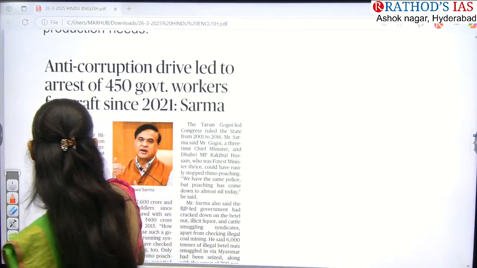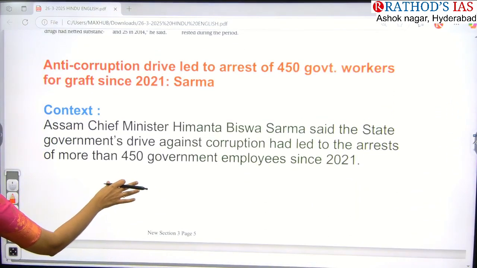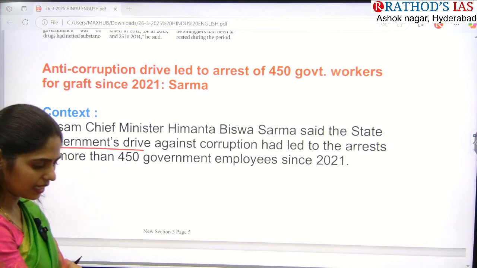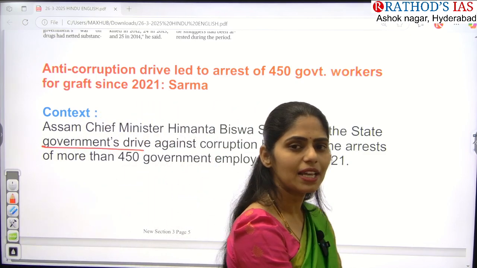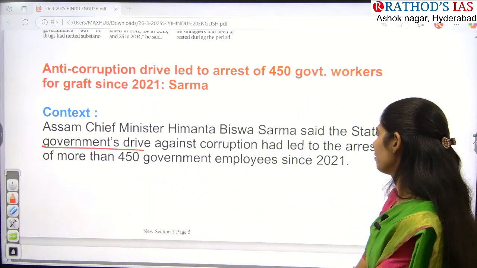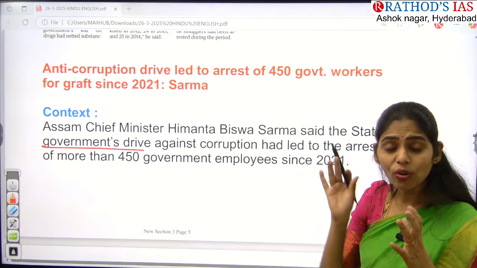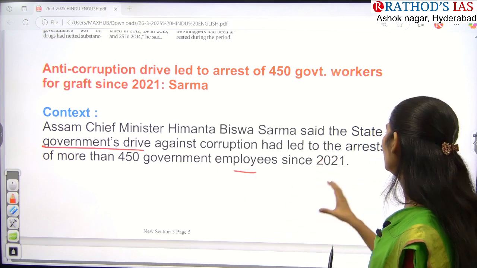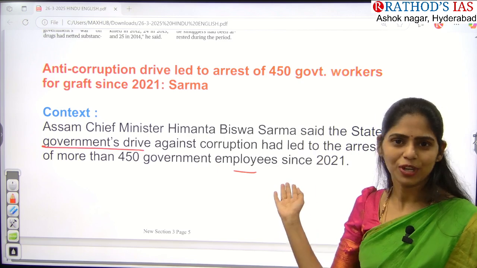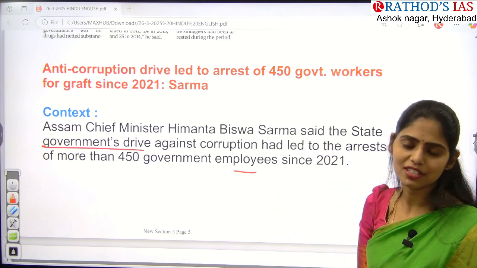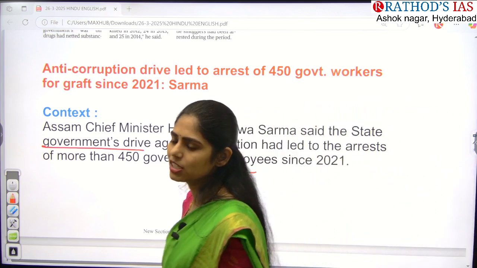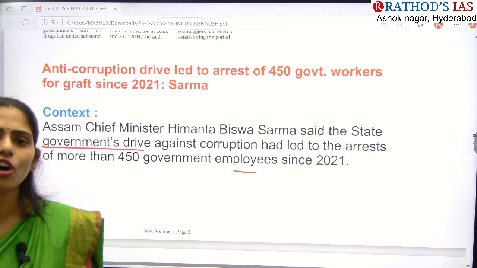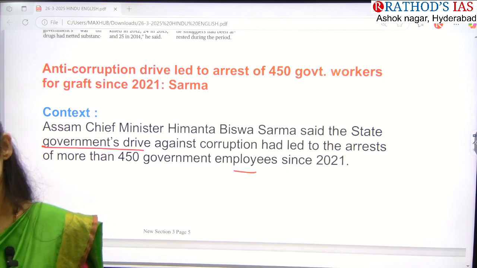Okay. Now let us see this article clearly. Here the Assam Chief Minister talked about the state government's drive. This article is about Assam state. In Assam they went for an anti-corruption drive, and in that drive around 450 government employees have been arrested. Only in one state, 450. Imagine if all states and all union territories together are doing these anti-corruption drives, how many government officers will get arrested?